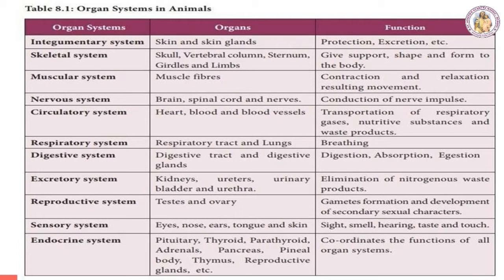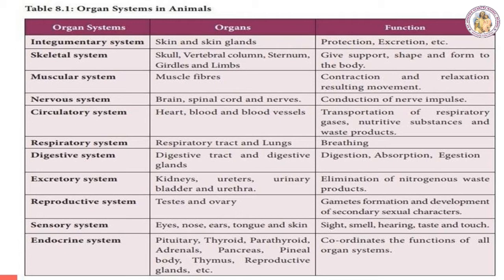Circulatory system: heart and blood vessels. Transportation of respiratory gases, nutritive substances and waste products are the functions of the circulatory system. The fifth one is the respiratory system. The respiratory tract and the lungs are the organs of the respiratory system. The function of the respiratory system is breathing. The next one is the digestive system: digestive tract and digestive glands. Digestion, absorption and egestion are the functions of the digestive system.